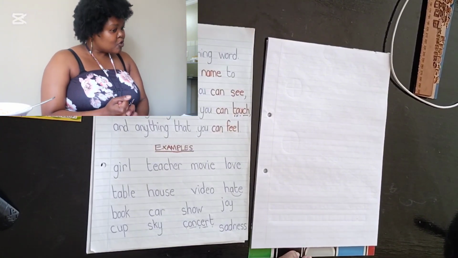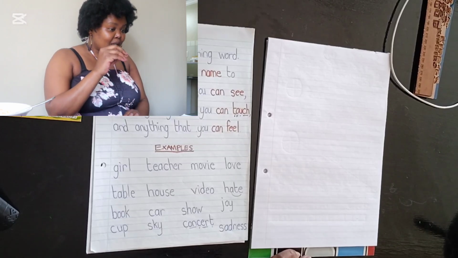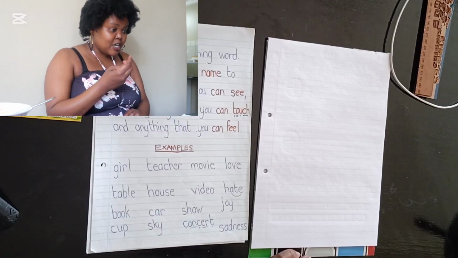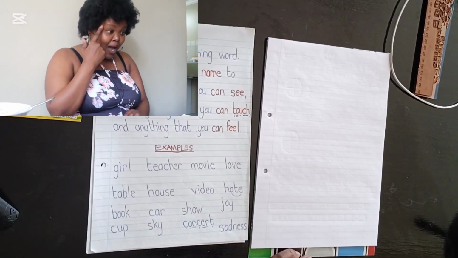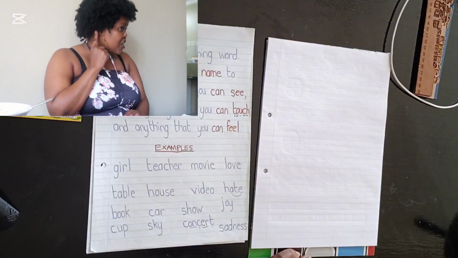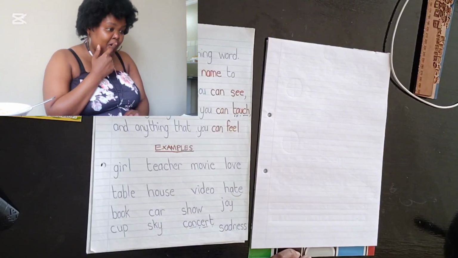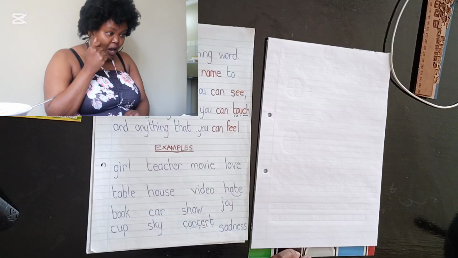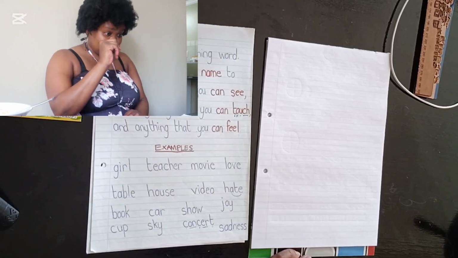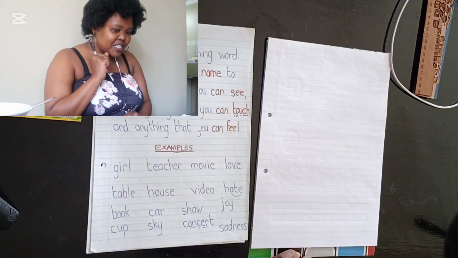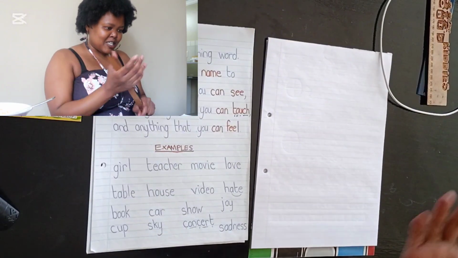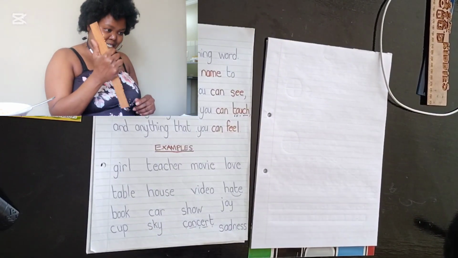A noun you can usually touch and feel with your hand. You can usually see with your eyes, smell with your nose, hear with your ears, taste with your mouth. So if it's that kind of noun that you can see or smell or taste or hear or touch with your hand, it's called a concrete noun. It's concrete because it's physical. You can physically touch it.